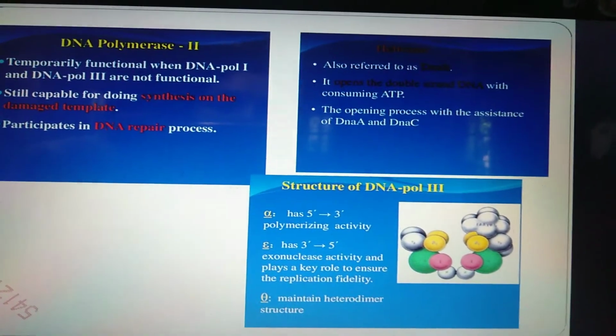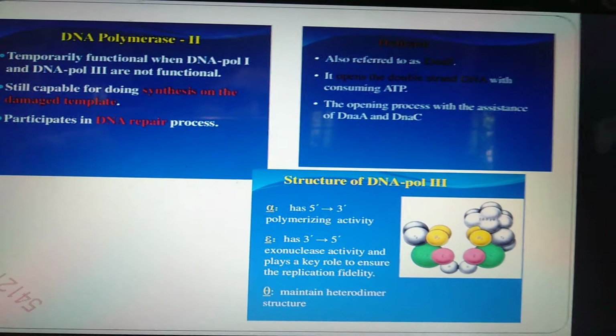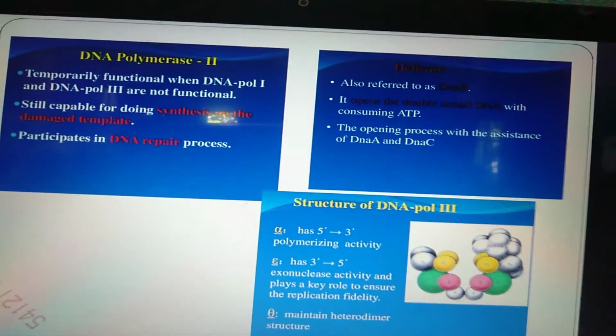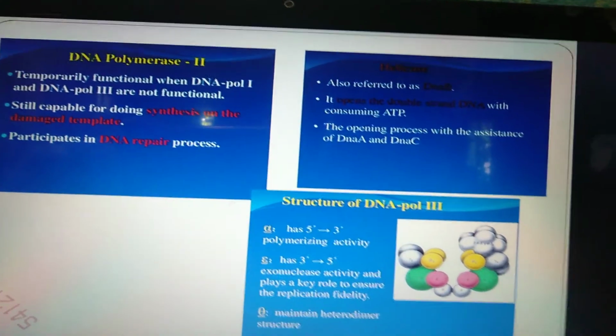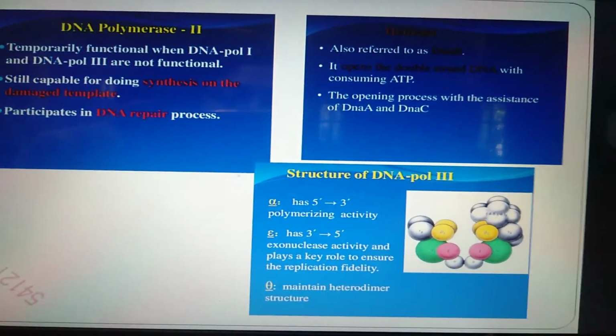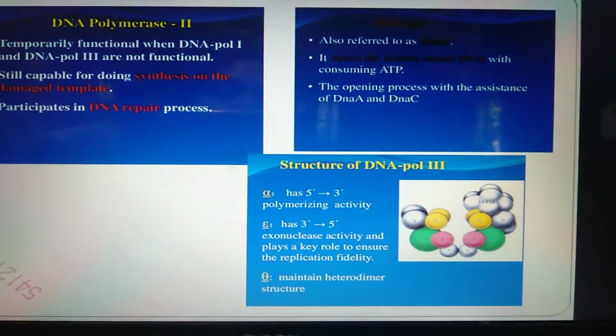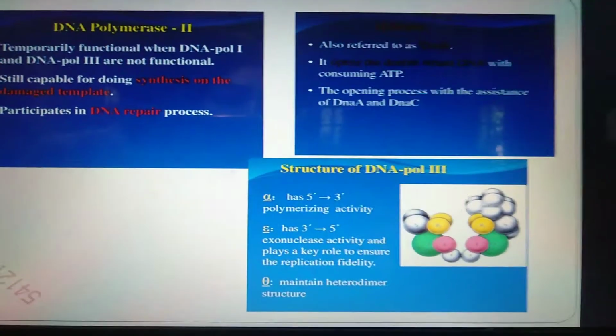The structure of DNA pol 3 has subunits like alpha, 5' to 3', then epsilon, then theta. Here you can see the structures or subunits of nucleotides.